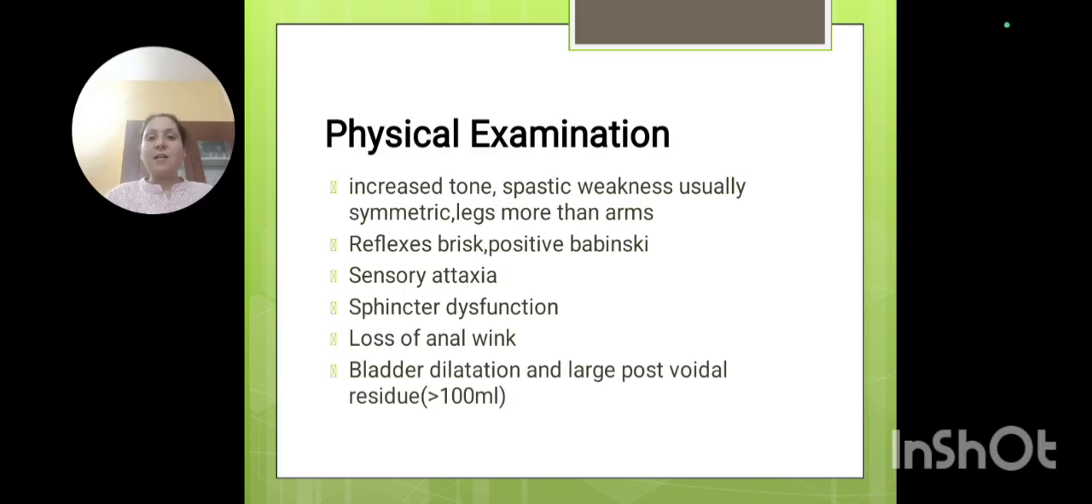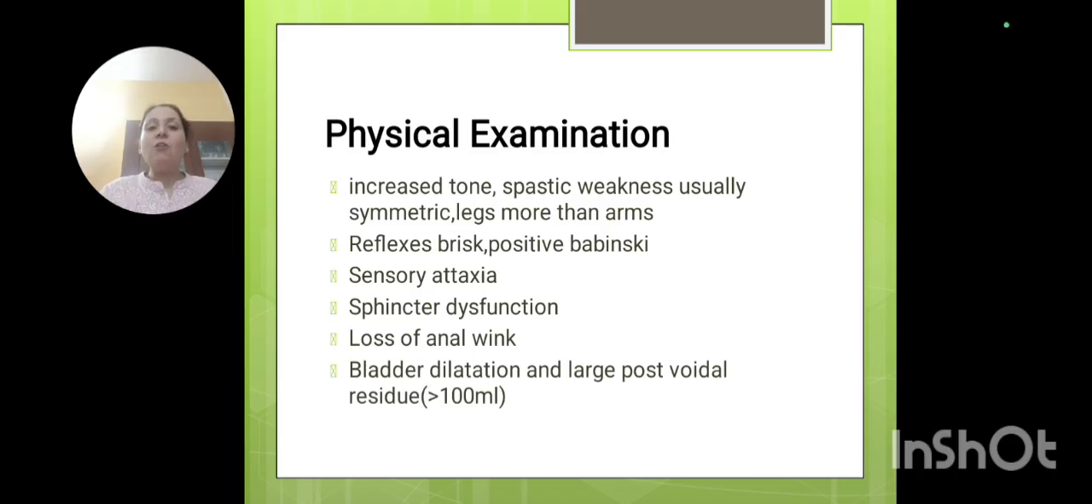Reflexes are brisk, with positive Babinski, as I have already discussed. Sensory ataxia, I have already explained to you in neurosyphilis, Tabes dorsalis especially. There will be sensory ataxia. In the legs they will not have joint proprioception, so joint position sense will be lost. So if the person starts walking, he will not be able to walk properly. He will stamp his foot while walking. So this will be sensory ataxia, a drunken sailor gait.